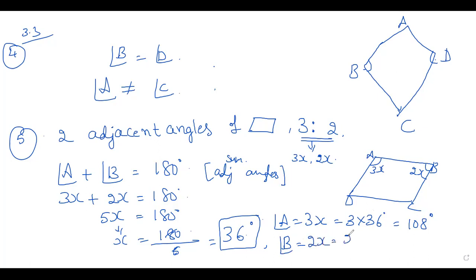Very easy, children. Just understand the concept. 36. 2 6 are 12. 2 3s are 6 plus 1, 7. So if you add these two, you will get 180 degree, right? So this is how we find the angles. We'll go for the next one.